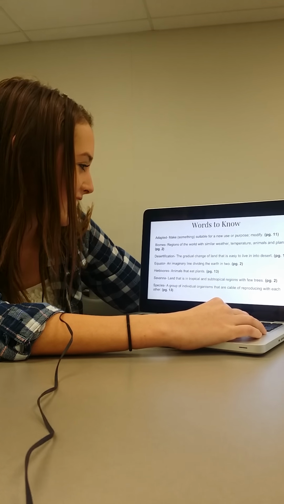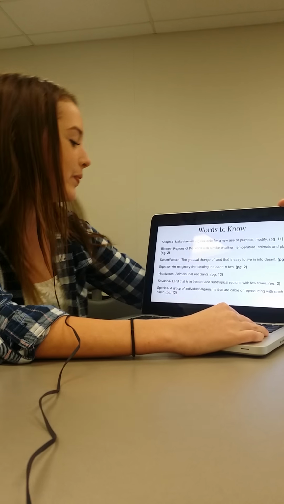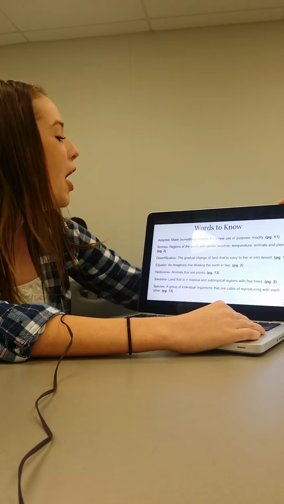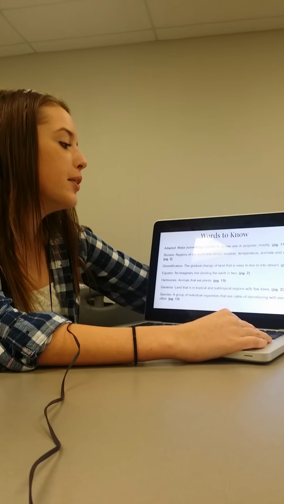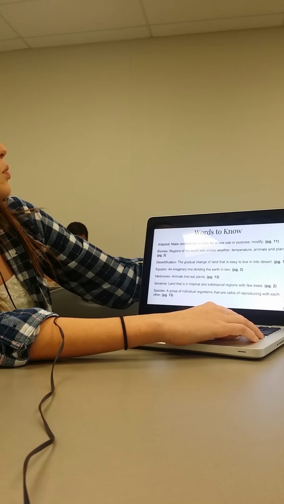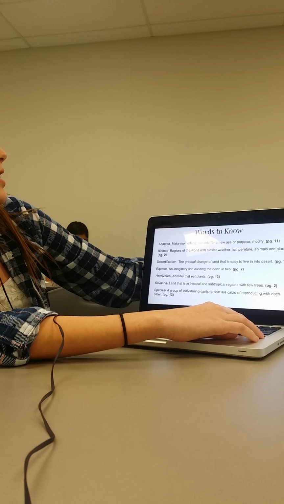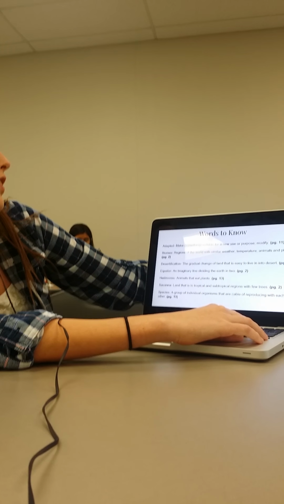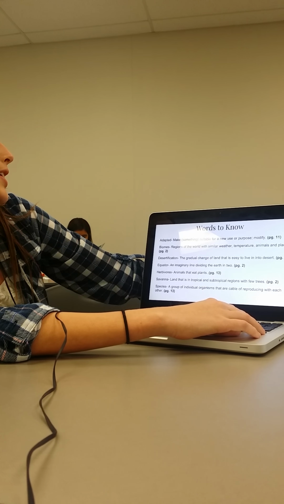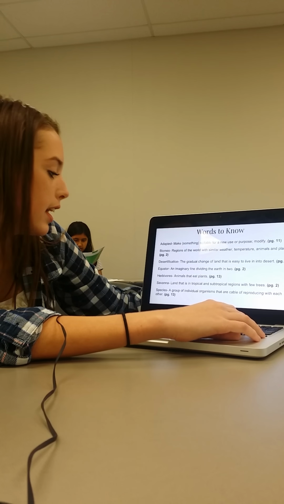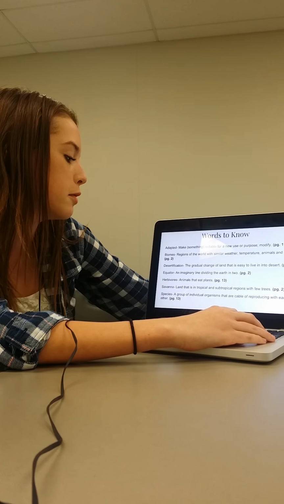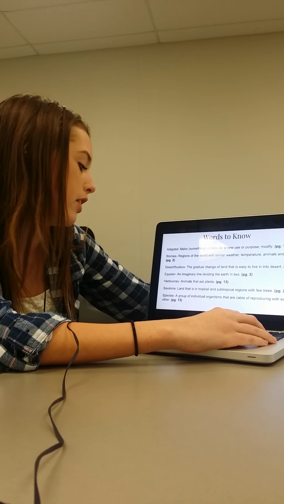A snake. Here are some words to know. You want to know some words, kids? I bet you do. Adapted: make something suitable for a new use or purpose. Biomes: regions of the world with similar weather, temperature, animals, and plants. Desertification: the gradual change of land that is easy to live in to a desert. Equator: an imaginary line dividing the earth. Herbivores: animals that eat plants. Savanna: land in tropical and subtropical regions with few trees. Species: a group of individual organisms that are capable of reproducing with each other.